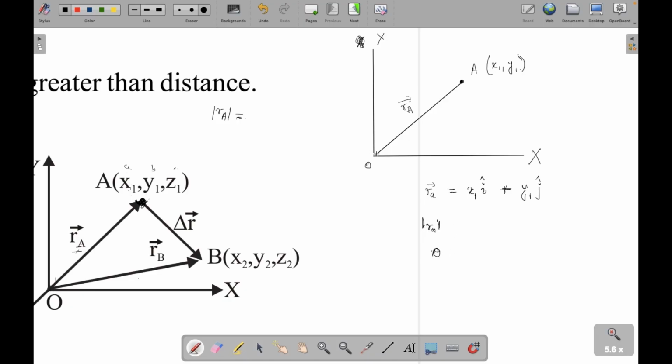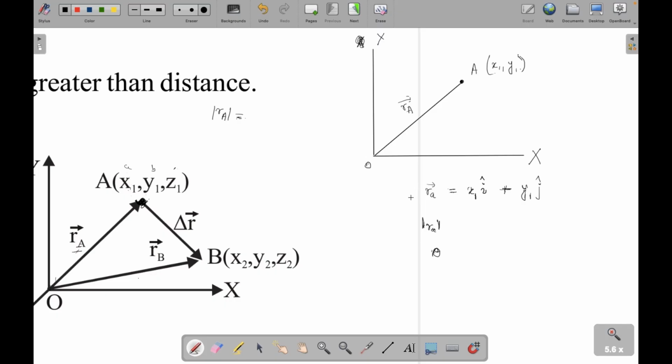Because the origin is your reference point, what angle is it making? Because you are only given x1 and y1, how will you find both the angle and the magnitude?